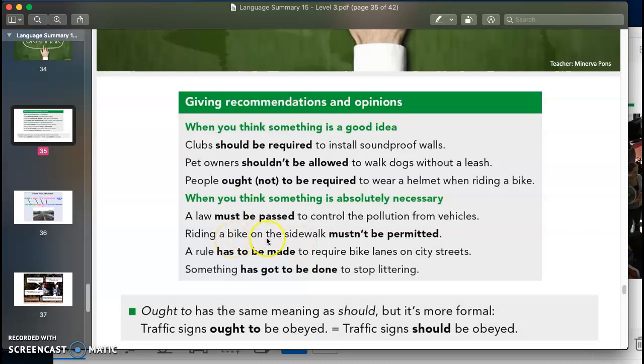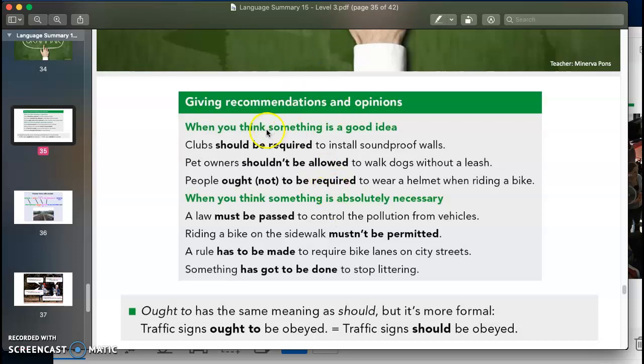So riding a bike on the sidewalk mustn't be permitted. If I want to say that this is a good idea, I can say a law should be passed to control the pollution from vehicles. But if I want to say that it's absolutely necessary, I say a law must be passed to control the pollution from vehicles.